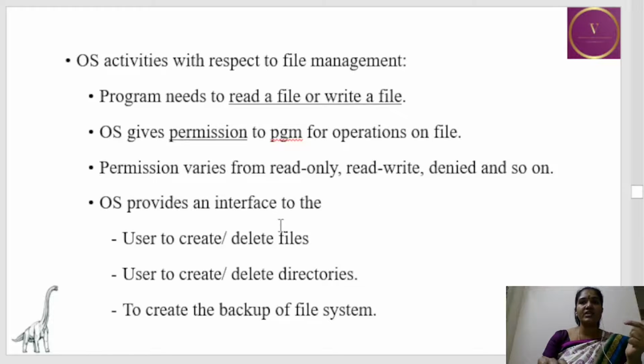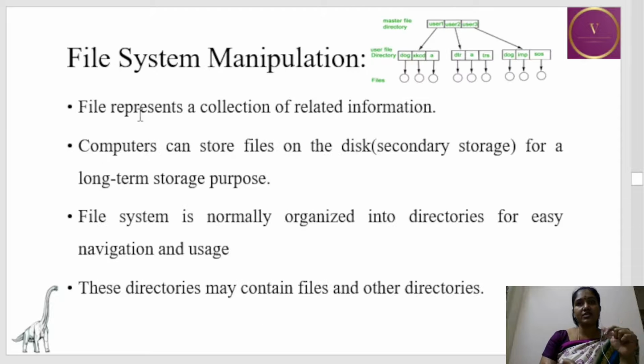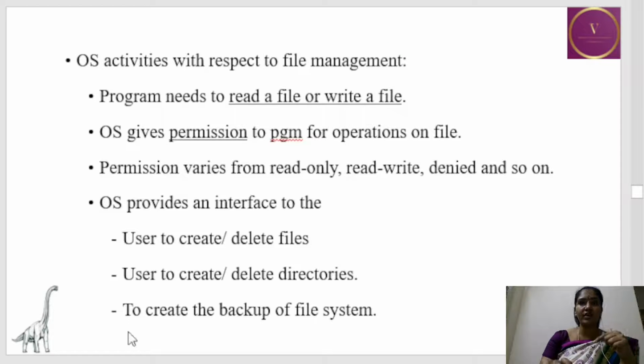So OS provides an interface to the user to create or delete a file, to create or delete a directory, and it provides an interface to the user to create a backup of the file system. So when it comes to file system manipulation, OS does the following activities.